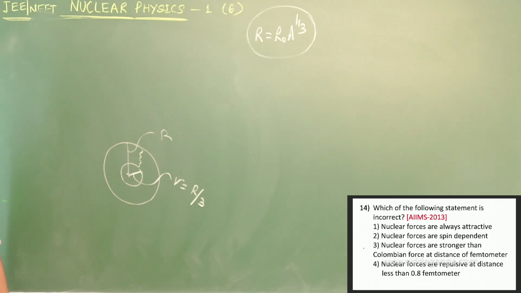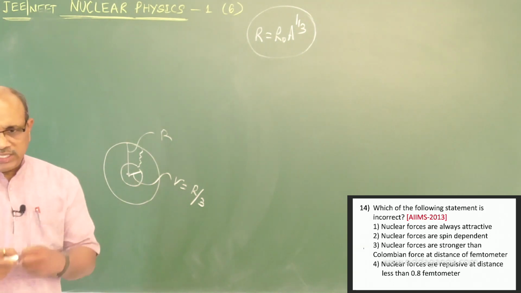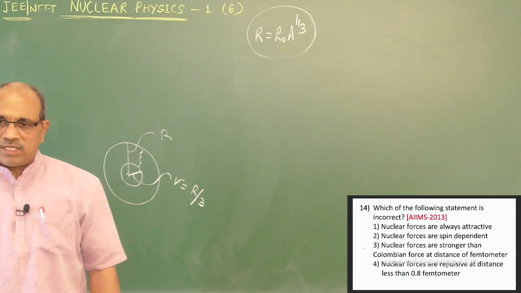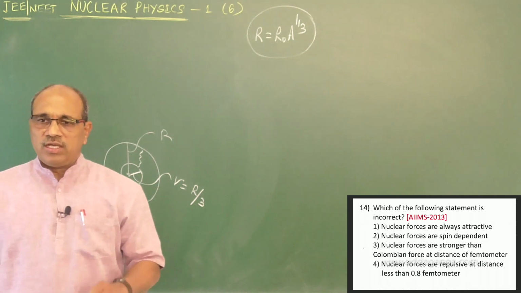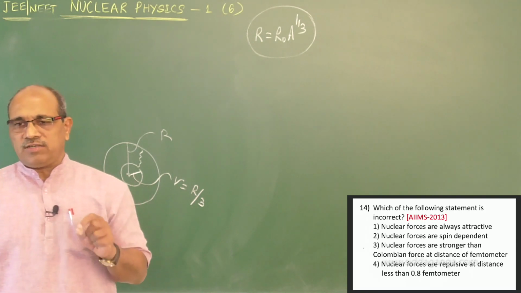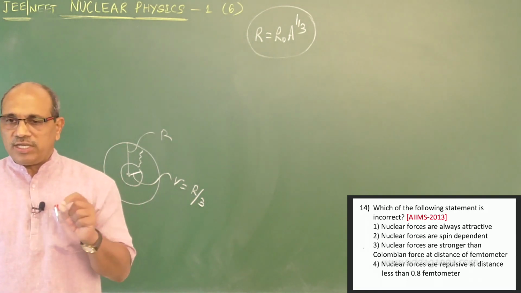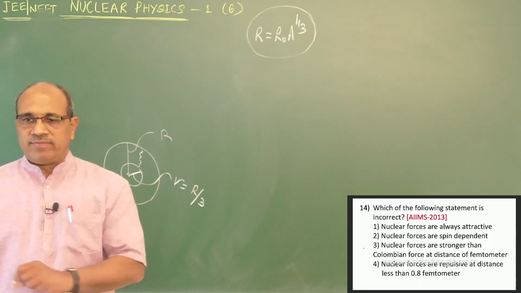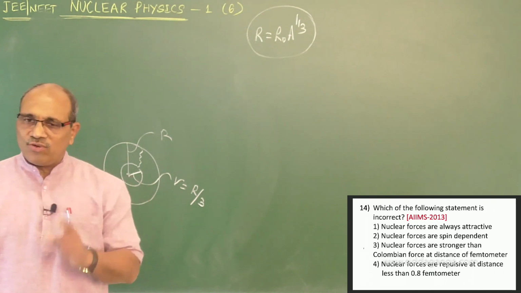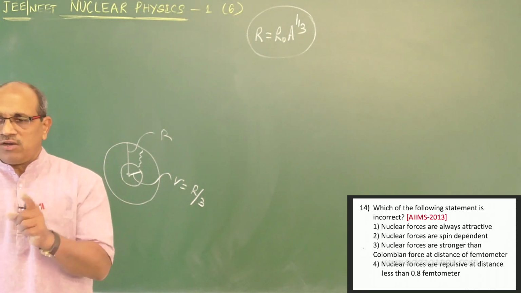1/3 of radius inside the nucleus, there is a repulsion that starts from hardcore forces. The nuclear attractive force cannot continue as attractive within a very small space in the central region of the nucleus. It starts repelling. Therefore, the first option is wrong. The fourth one is right: nuclear forces are always attractive.